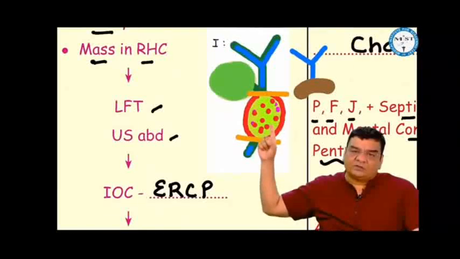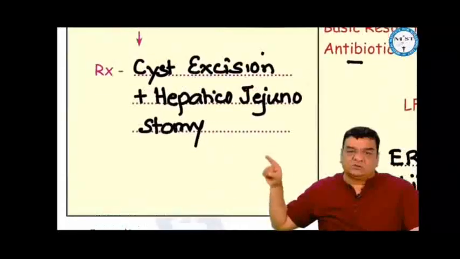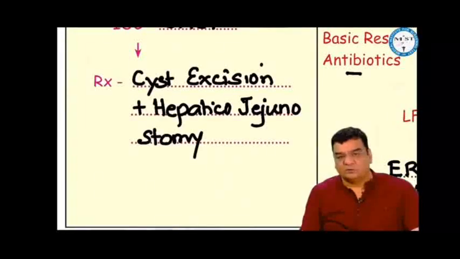Because this cyst can cause complications like cholangitis, choledocholithiasis and cholangiocarcinoma, we cannot leave the cyst, we have to excise the cyst. And once we excise the cyst, we connect the common hepatic duct with the jejunum. So cyst excision and hepatico-jejunostomy. That is the treatment of choice for choledochal cyst.